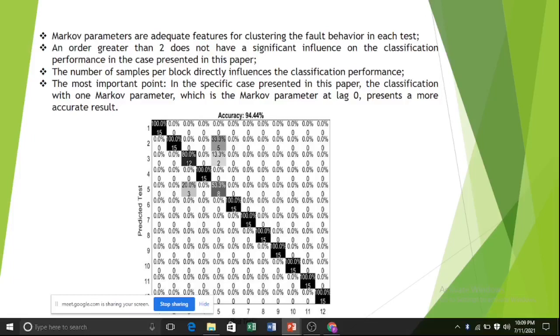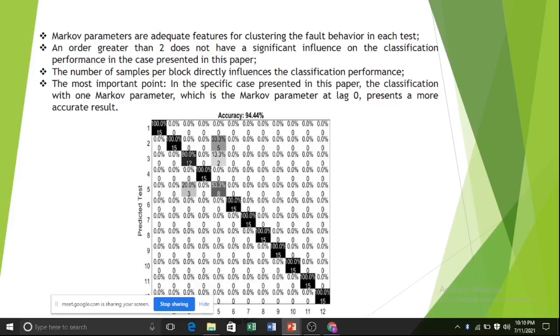Now for the accurate classification, it can be concluded that the Markov parameters remain constant for all data blocks. We have to demonstrate each test as stationary during each test. The table shows that column 1, column 2, column 4, column 6, 7, 8, 9, 10, 11, 12 had 100% accuracy with no cavitation. The algorithm results were satisfactory.